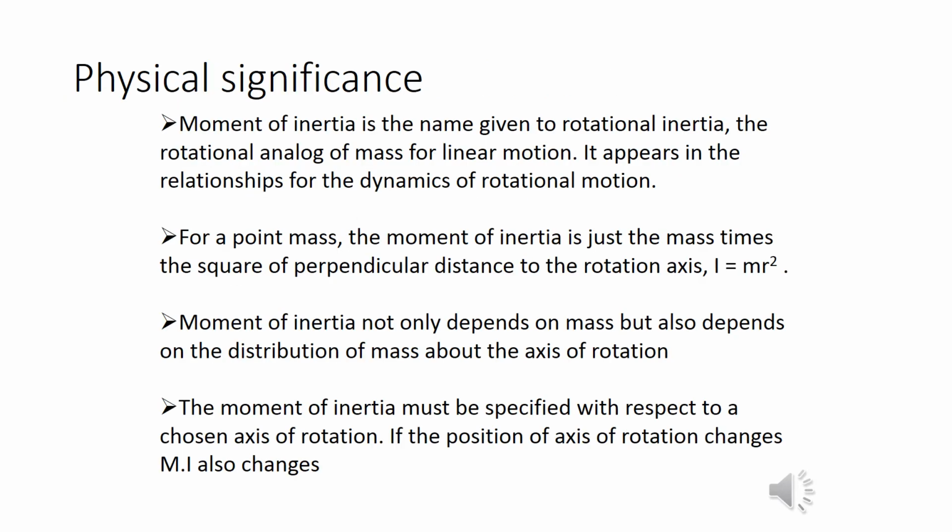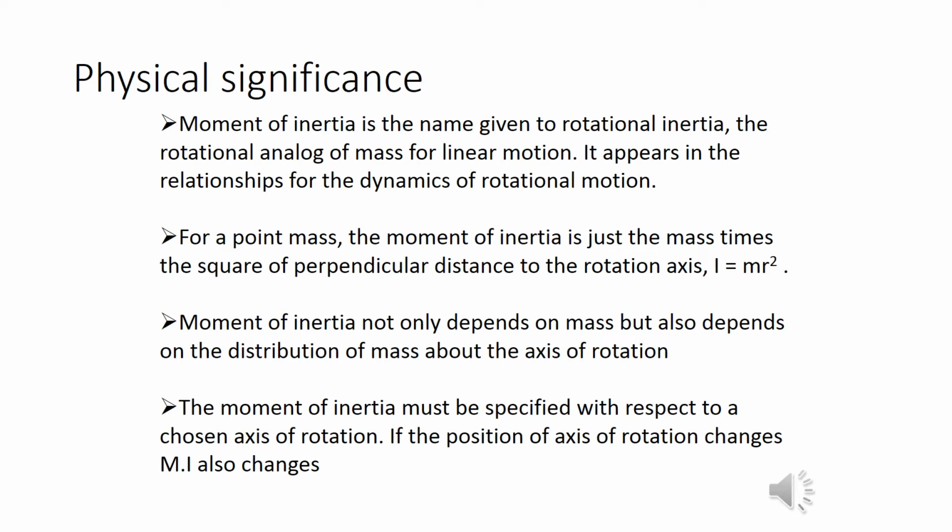So let's learn the physical significance of moment of inertia. The moment of inertia is the name that is given to the rotational inertia, that is, it is a rotational analogous of mass in linear motion.